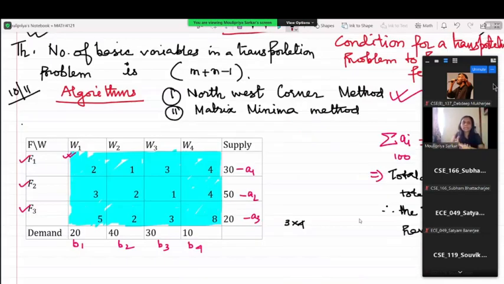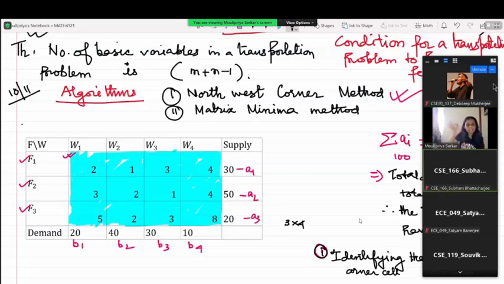First, the first point is identifying the northwest corner cell. If I write down the algorithm, the first part would be identifying the northwest corner cell. And as you were saying, it is the cell F1, W1. Am I correct? Yes, ma'am.